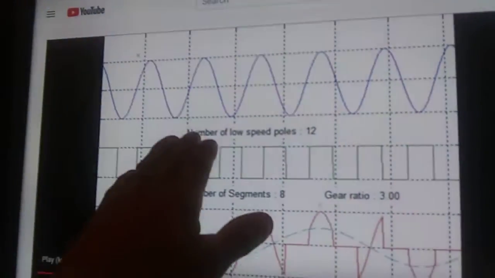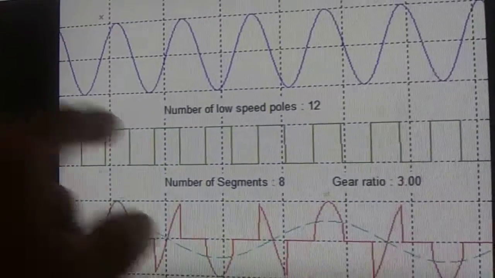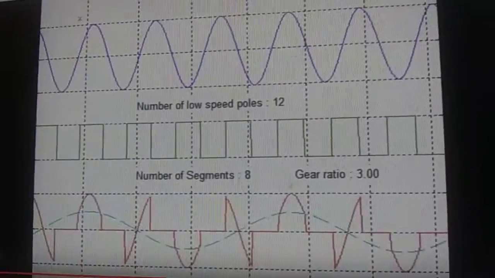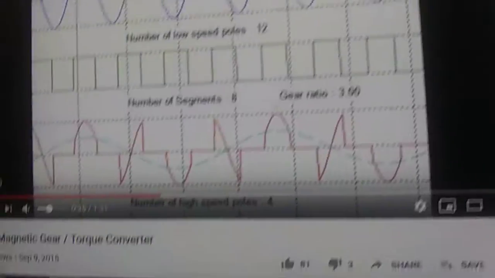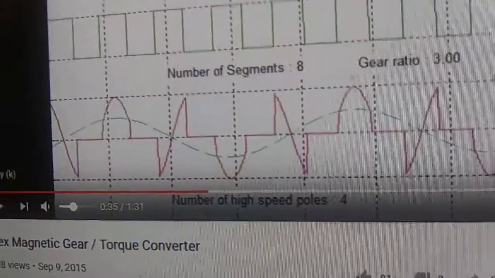I decided to look up a magnetic gear torque converter, alright? So I get this out of it. Number of low speed poles, 12. Number of segments, 8. Gear ratio, 3.0. Number of high speed poles, 4. Alright, so that coincides with this a lot.